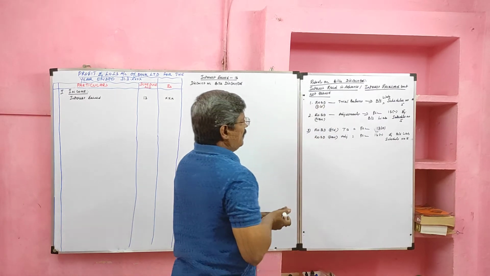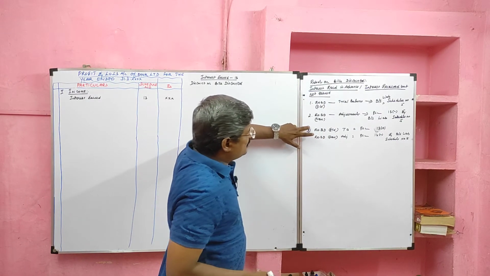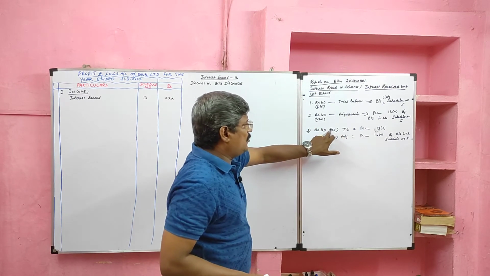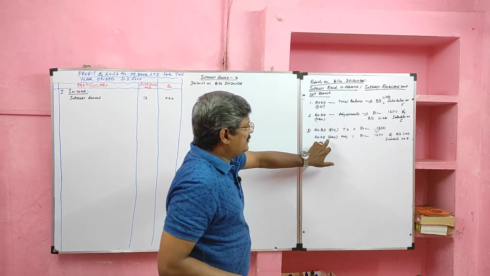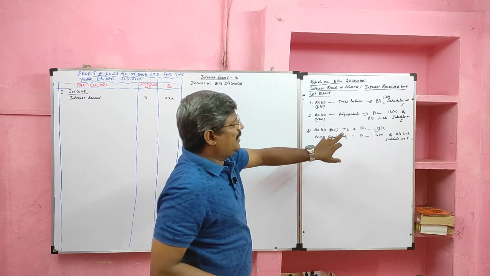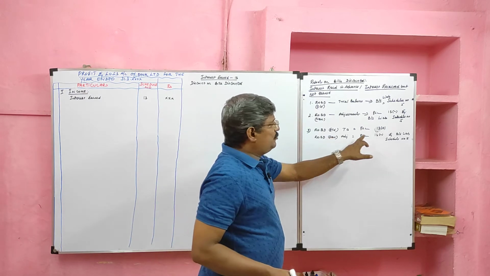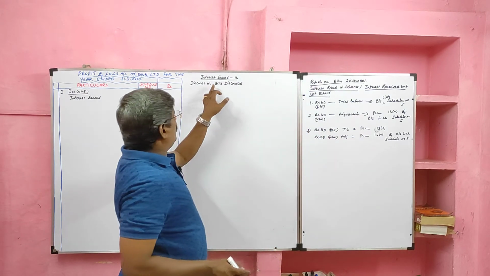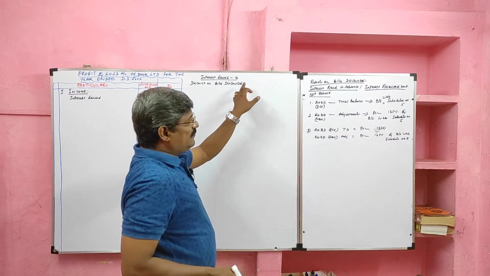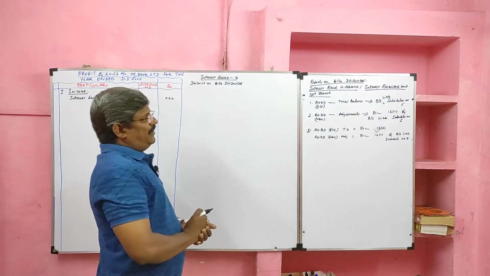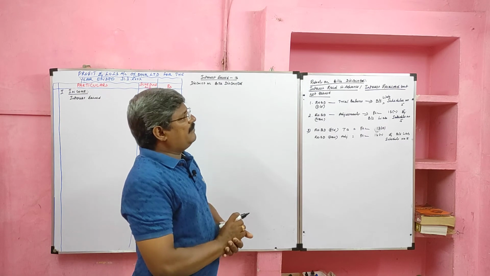Here old rebate on bill discounted and new rebate on bill discounted both are given. If it is given in trial balance, that is called old. If it is given in adjustment, that is called new. Old should be added with the discount on bill discounted in schedule 13. The new one should be deducted from discount on bill discounted in schedule 13, and the same will be recorded in the liability side in schedule number 5. This is the treatment of rebate on bill discounted.